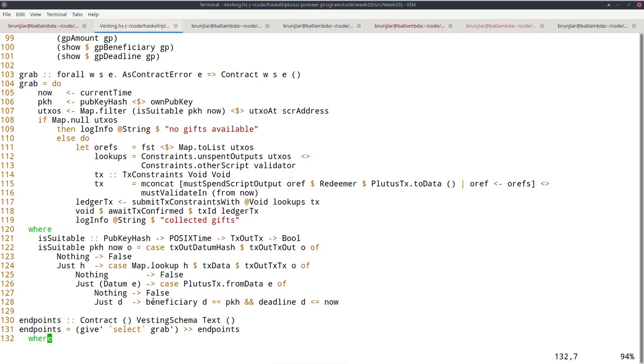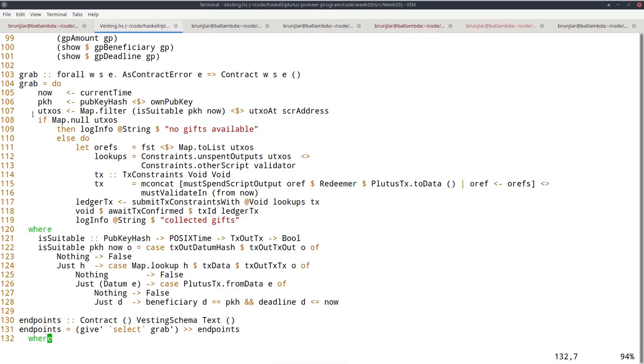So if all of this succeeds, then I can check whether the beneficiary of the datum is myself and whether the deadline doesn't lie in the future. So at this point, the UTXOs are only UTXOs sitting at this vesting address where I am the beneficiary and where the deadline has been reached. And if I find no such UTXOs, I just log a message that nothing is available and don't do anything else.